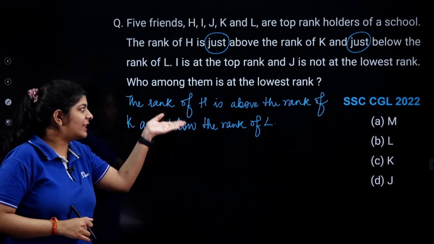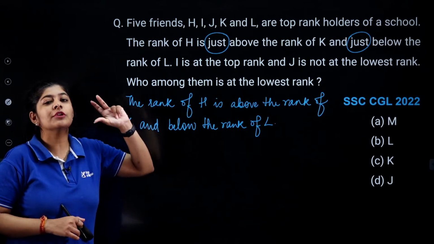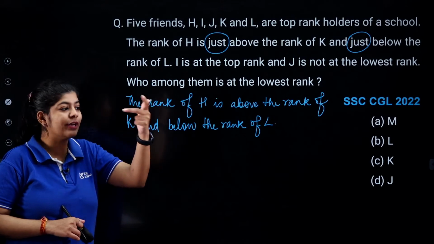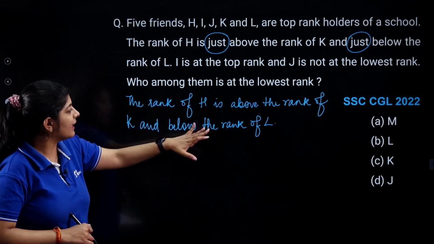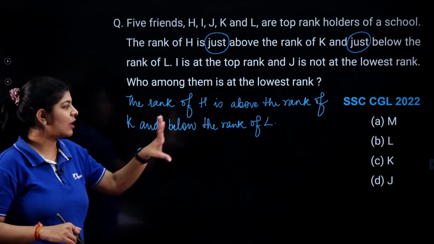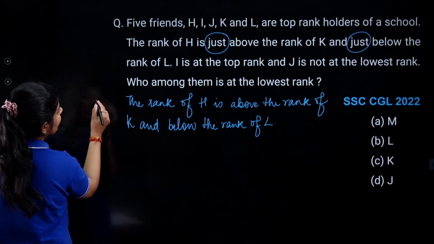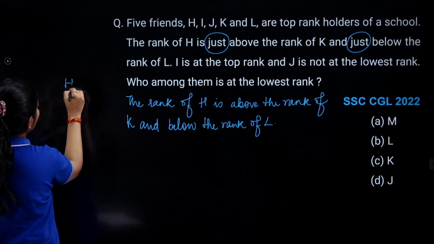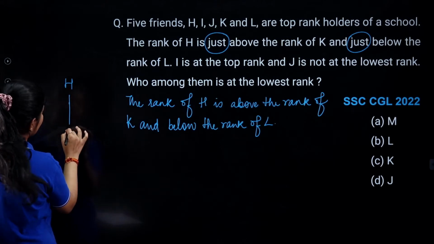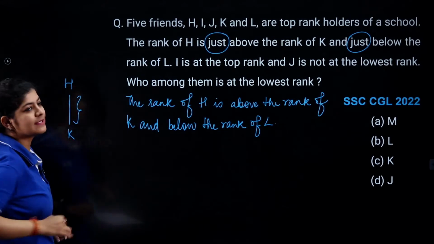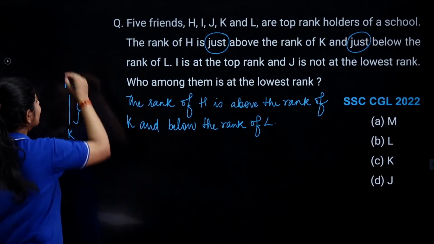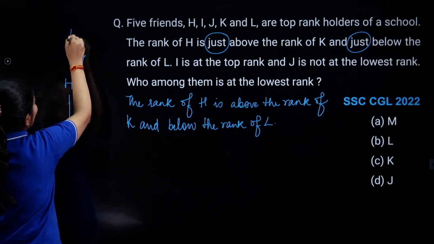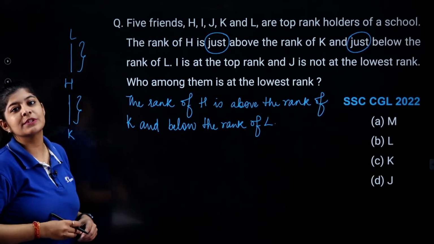Then with the help of this line, I am not able to determine the exact distance or exact position of L, H and K, because according to this I can arrange it like that: the rank of H is above K. Now I don't know how many persons are going to sit over here, and below L again I don't know how many persons are going to sit over here.